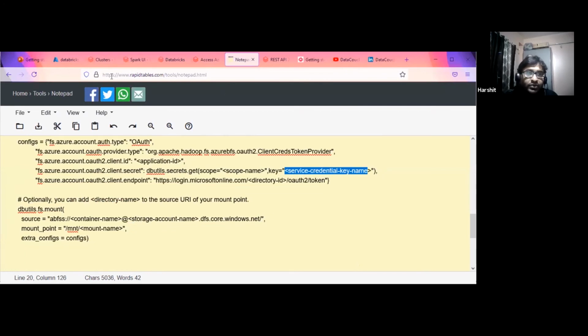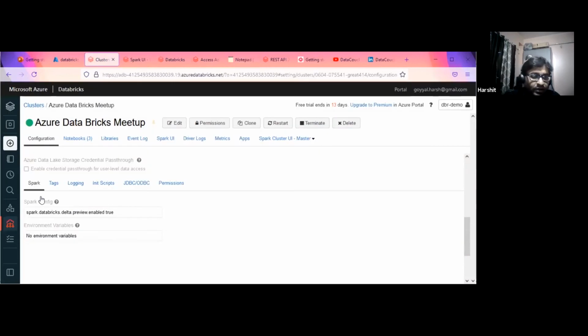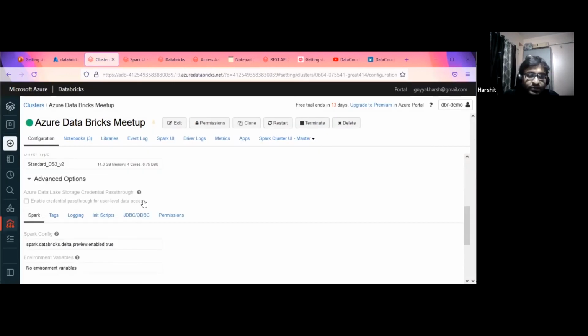There is another way to do it, because we potentially don't want to make it static in nature. If you see here, this is blurred as of now because I have not procured that cluster. It talks about enabling credential passthrough for user level data access. Once we click on this, whichever user is executing a query, say Harshit doing a select, my credential is passed through from Databricks to ADLS Gen 2.